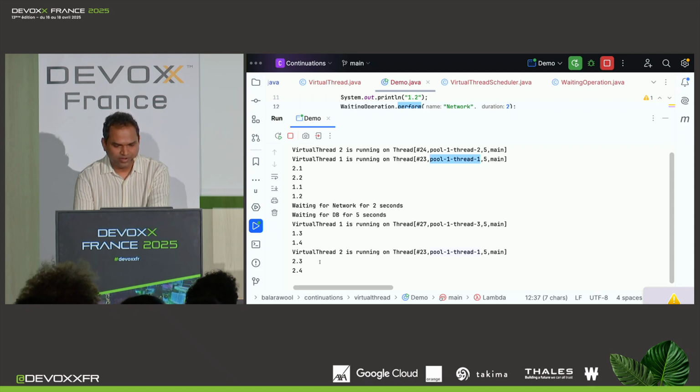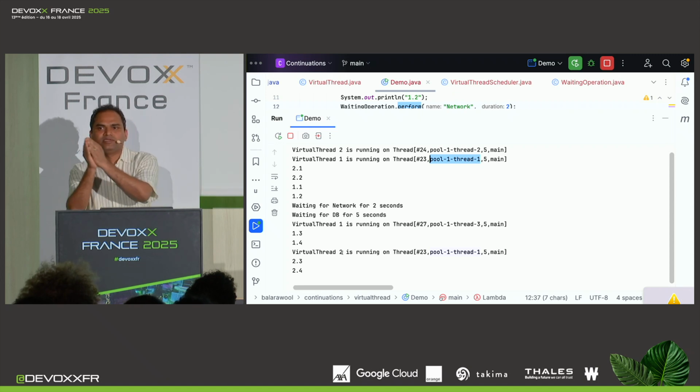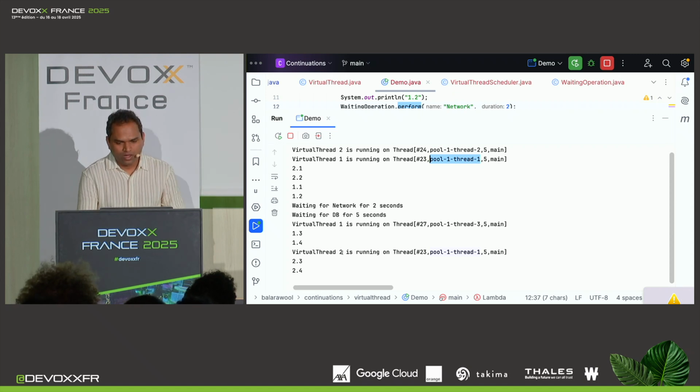But after the waiting, it is now executing virtual thread 2. So it supported one virtual thread, and after waiting, it is supporting a totally different virtual thread. So one platform thread which is supporting 2 virtual threads. And if you look at this virtual thread, which is thread 2, it was being supported by this platform thread 2, but after the waiting, it is being supported by this platform thread 1.